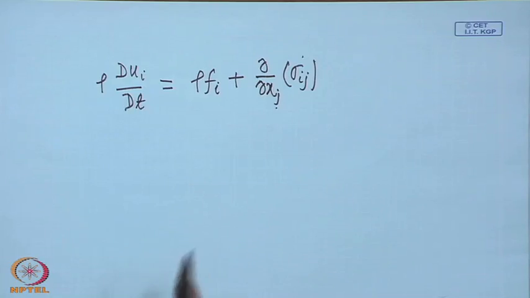Now, obviously, this is a local behavior. So, we can expect that some local description of the state of the fluid will perhaps be related with this stress.